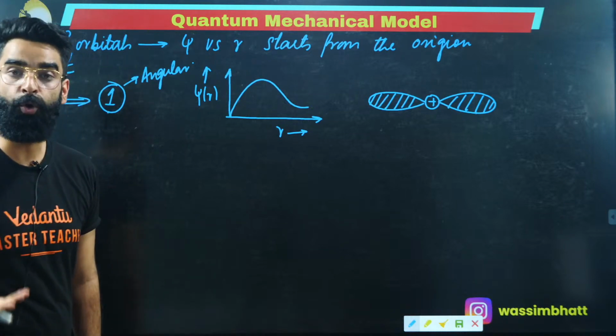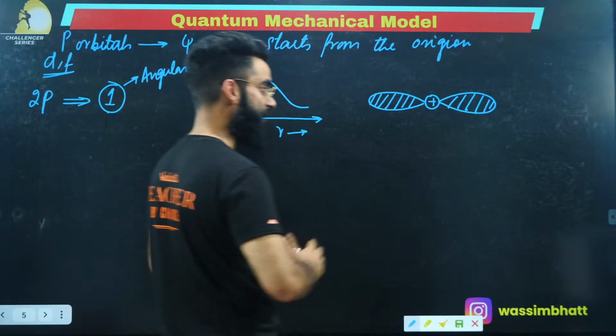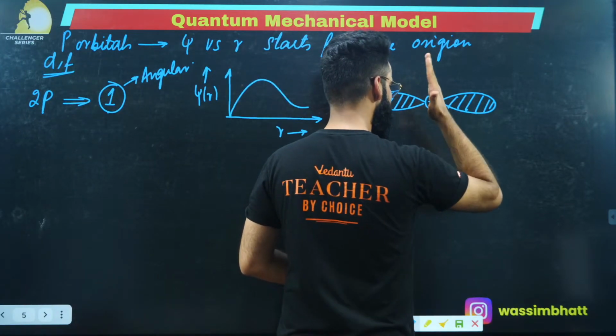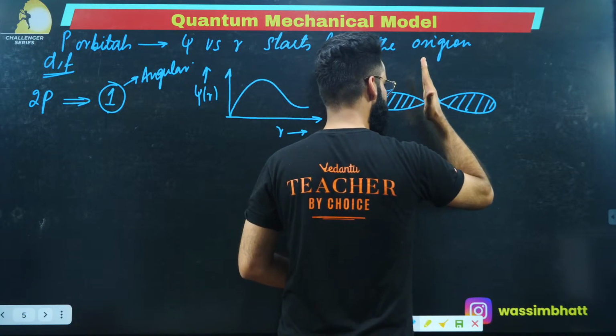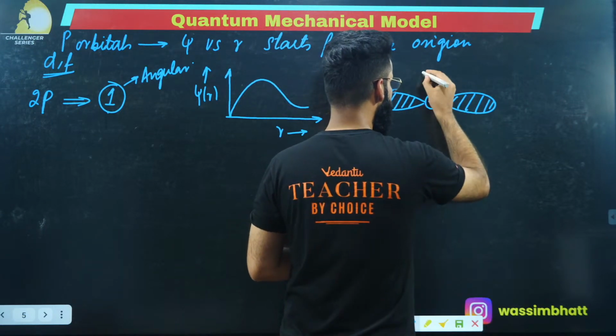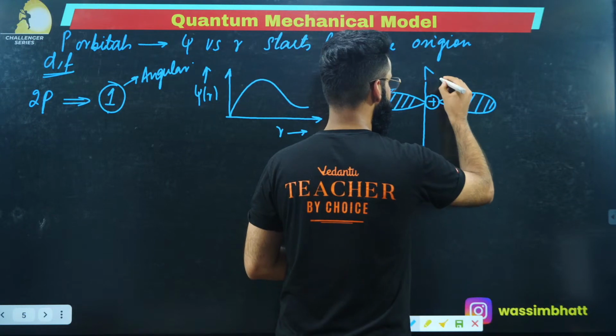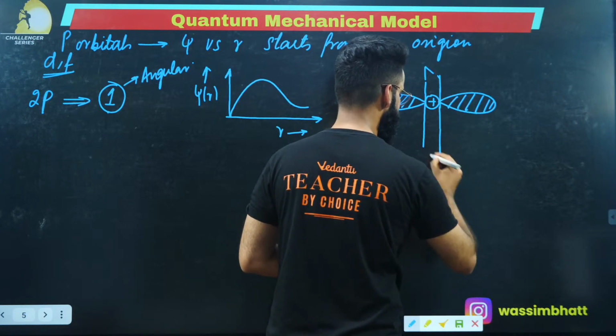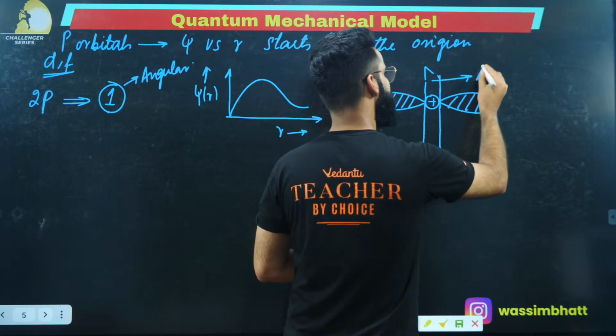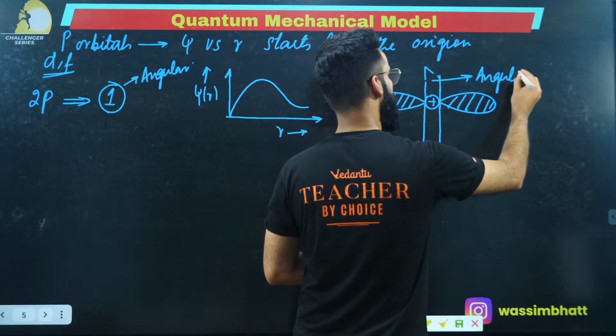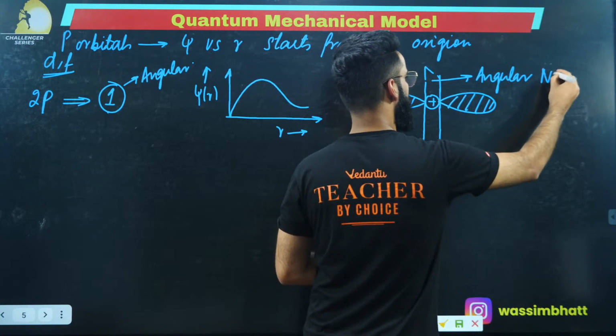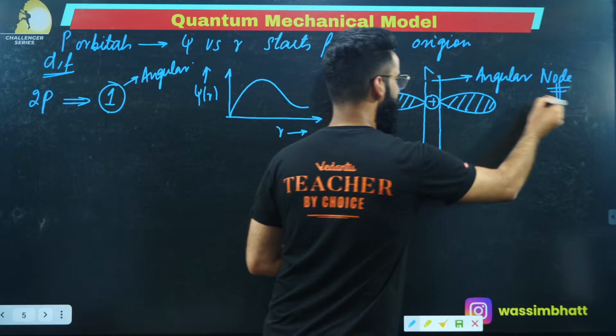Now, where is the node? I've told you there is a plane cutting in the middle at which the electron density will be 0, and that plane is what we call the angular node. You call it a nodal plane or an angular node. So there is one angular node in case of 2p.